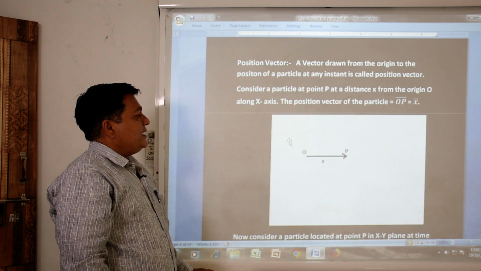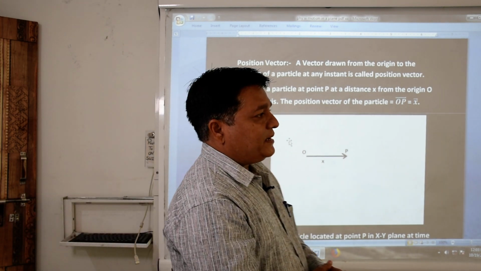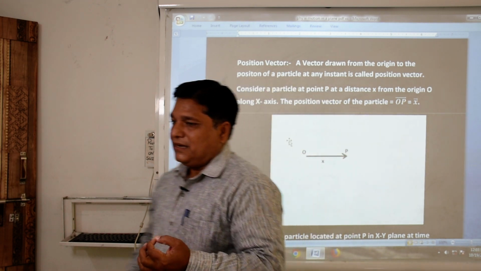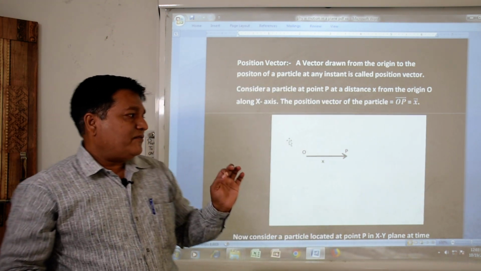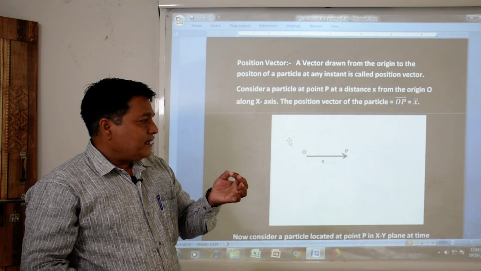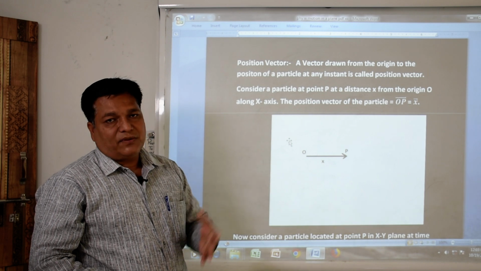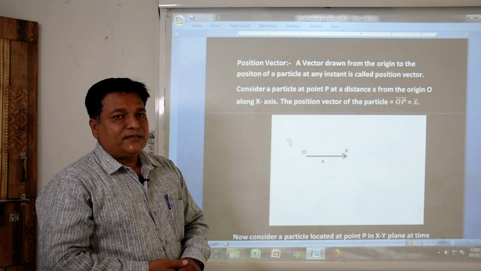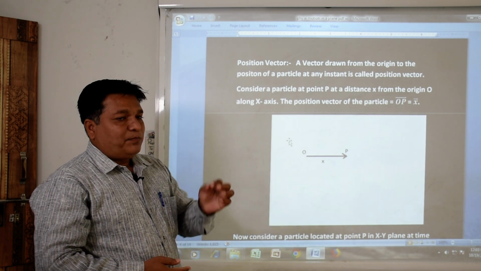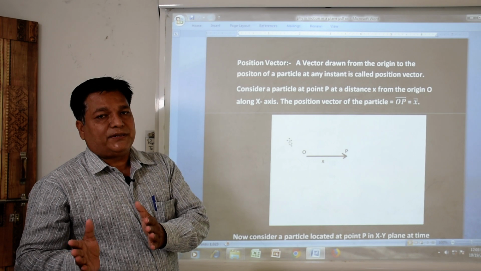Now let us try to understand the position vector. What do we understand by position vector? If we take a particular particle with respect to a particular reference point, we consider a certain point as an origin, and the particle is at a certain distance from this origin or reference point. So we can say that the position of the particle is indicated with respect to its reference point.